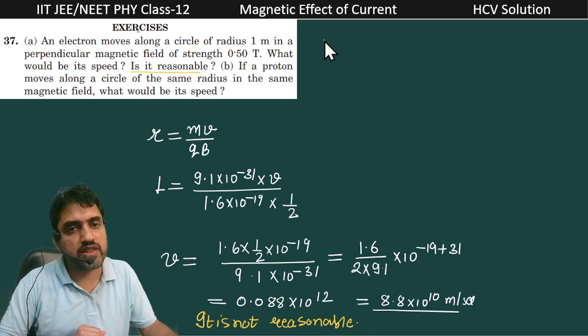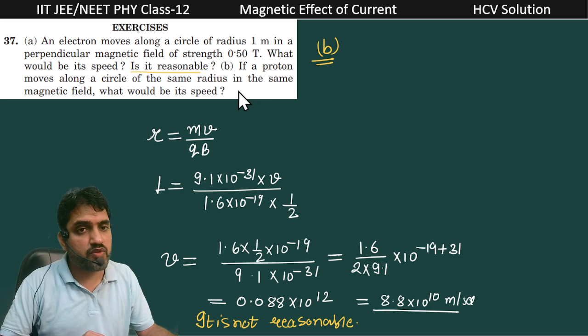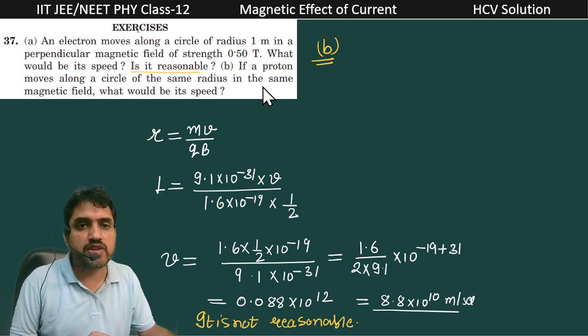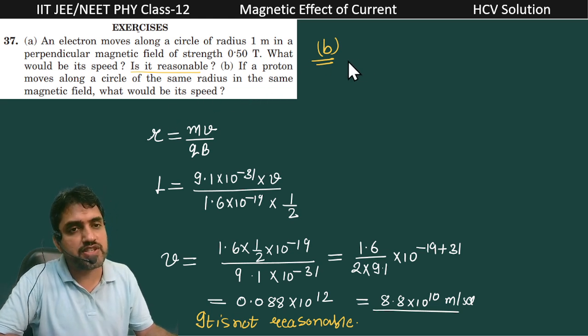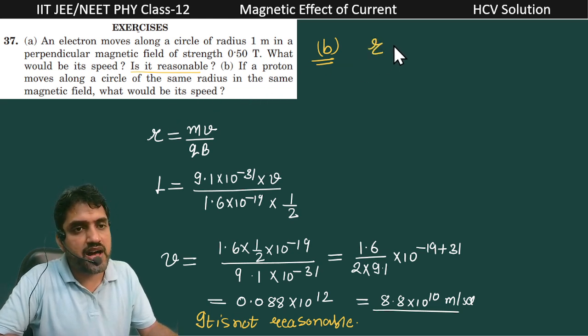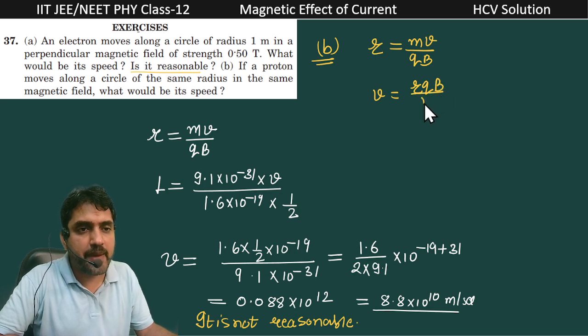Now we are going for the second part, that is part b. If we are talking about a proton moving on the same radius in the same magnetic field, what should be the speed? So again, r is equal to mv divided by qB, so v is equal to r into q into B divided by m.